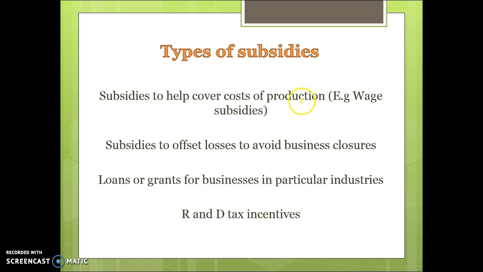So basically, subsidies can include anything to help cover the costs of production for businesses. So wage subsidies would be an example, or just general cash subsidies given to businesses. They can be subsidies to offset losses to avoid business closures. So they might give them a subsidy when they're experiencing financial hardship to prevent them from closing down. It also includes any loans or grants for businesses in particular industries. So they may receive a concessional loan or something from the government as well.